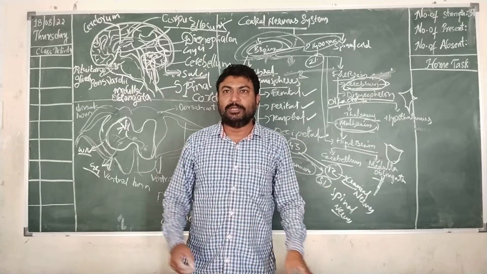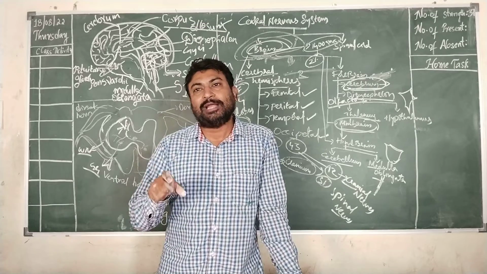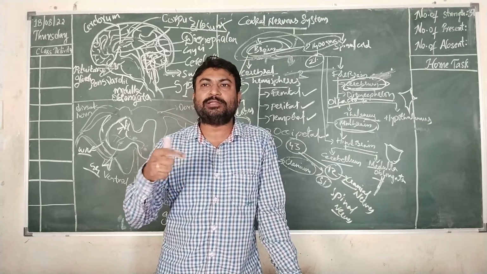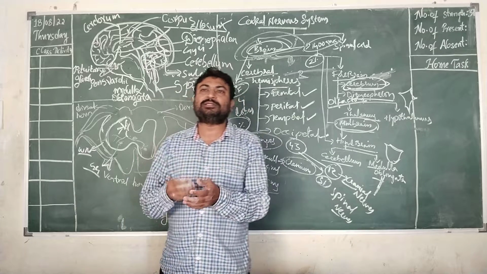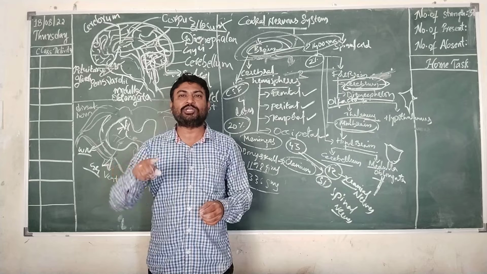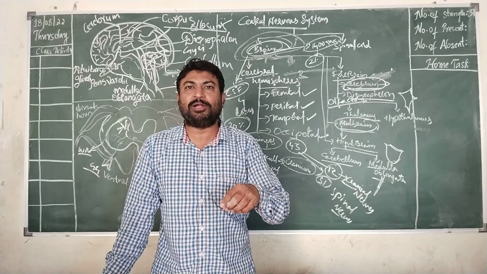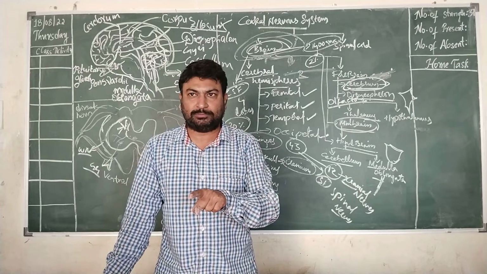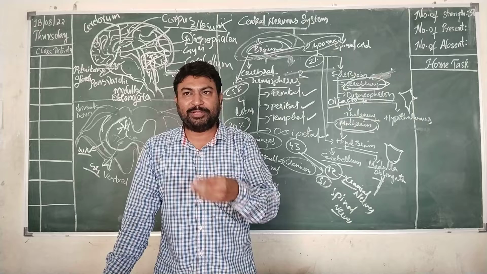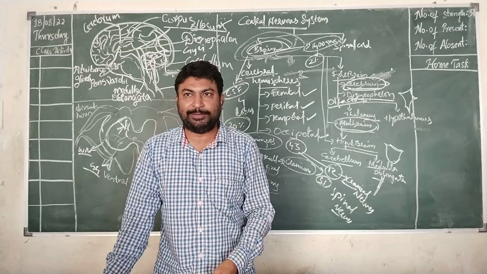So Leonardo da Vinci and Stephen Hales have proved that even by removing the brain of a frog, the spinal cord is still working and it is passing some message to the parts of the body, that is, muscles of the body. That indicates that spinal cord will also give response, and it will take the information from the body parts and give response accordingly.